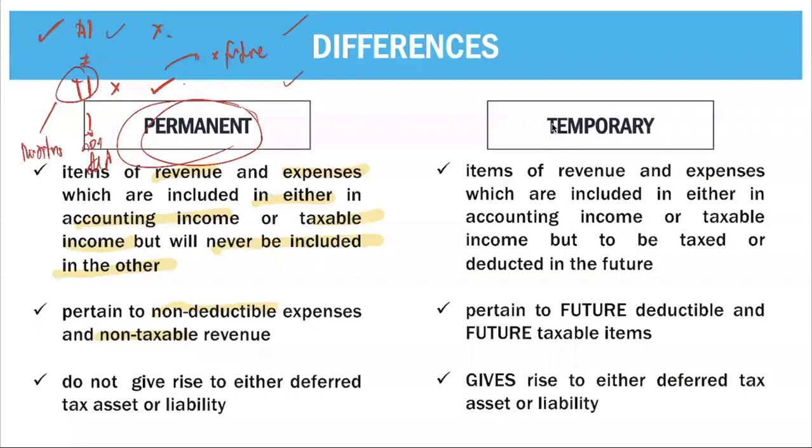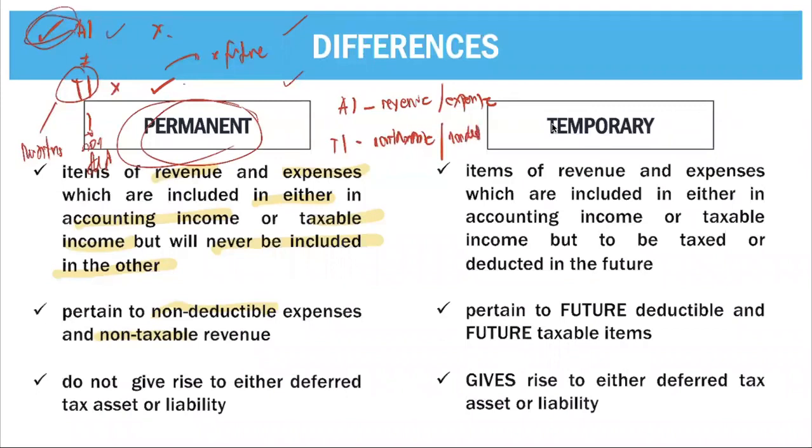Permanent difference happens if it was included as a revenue in your accounting income, but in your taxable income, it is considered non-taxable. Or in your accounting income, it is considered an expense, however, in your taxable income, it is considered non-deductible.